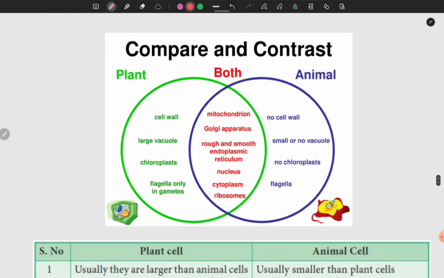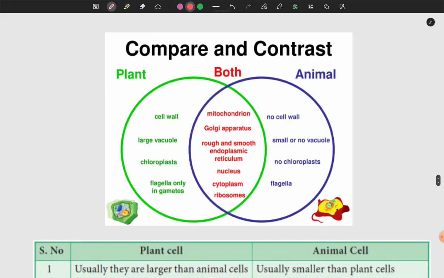Now we will compare the two types of cell, the plant cell and the animal cell. Plant cells have a cell wall; there is no cell wall in animal cells. Plant cells have a large vacuole, while animal cells have smaller or no vacuoles. Chloroplast is present in plants and absent in animals. It is important for photosynthesis, so it is absent in animals because there is no photosynthesis done by animals.